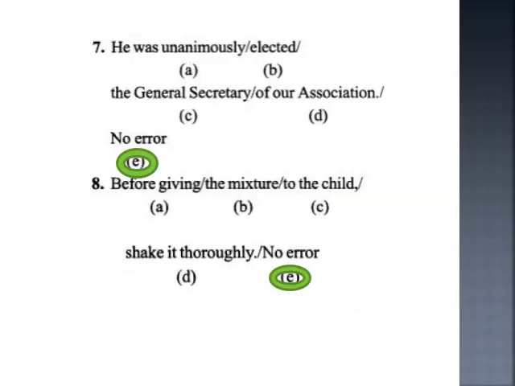Question number 7. He was unanimously elected the General Secretary of our association. No error. What is the answer there? Answer is E, because there is no error. And we often think he was unanimously elected as the General Secretary of our association, but as is not required, not necessary, that we should use as. And therefore the answer is no error. Let's move on to the question number 8.